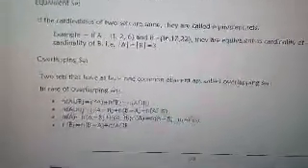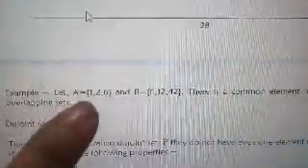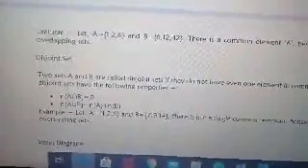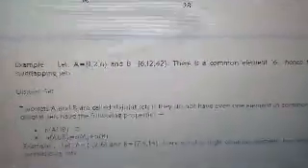Then we also have the overlapping sets. Two sets that have at least one common element are called overlapping sets. At least one common element, we call them overlapping sets. An example so you can understand easily. We have here A is 1, 2, 6, your B is 6, 12, 42. What they have in common is the element 6. So 6 is their common element, then we call it overlapping sets. That is how we describe and define overlapping sets.